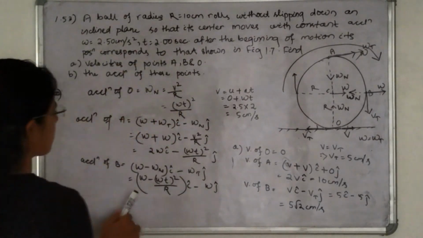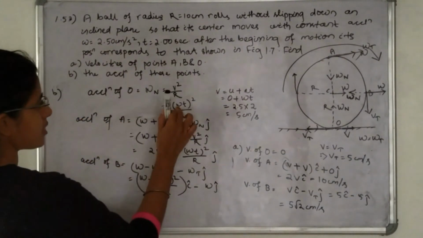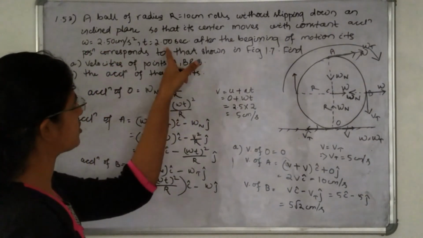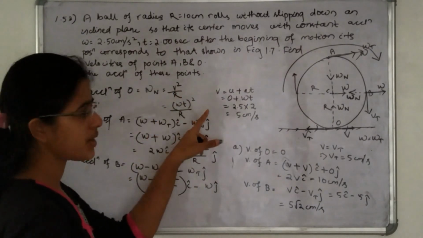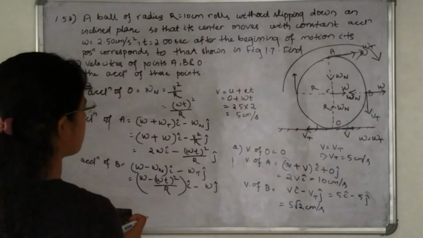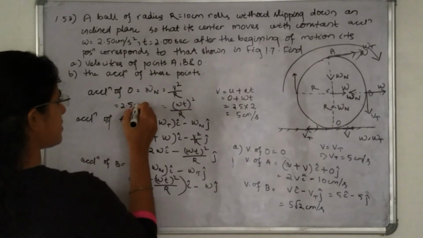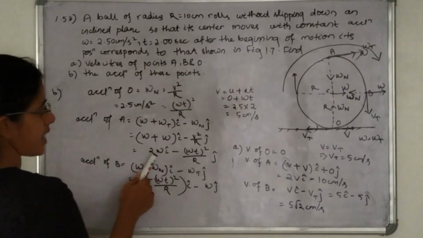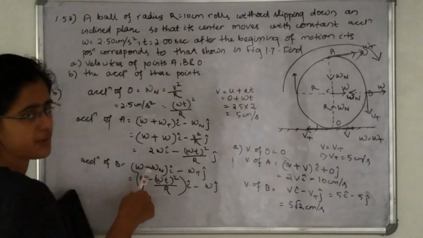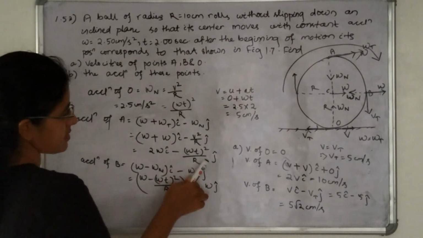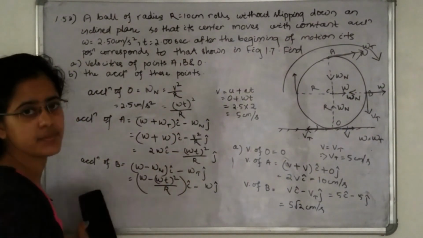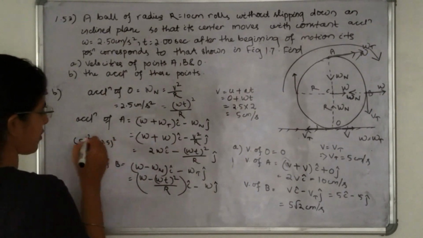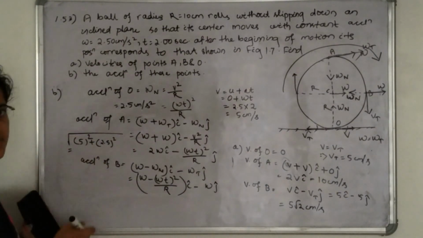Okay. If you calculate the value of the acceleration also, in this case it is (wt) whole square divided by R. How much is w? 2.5. How much is t? 2. That means 5 whole square, 25, divided by R, which is 10 centimeter. So this is 2.5 centimeter per second square. Okay. Next is the acceleration of A. 2w i cap, w is 2.5, so 5 i cap minus this, how much? 2.5 j cap. So this will be the square root of 5 whole square plus 2.5 whole square. You can find the answer.